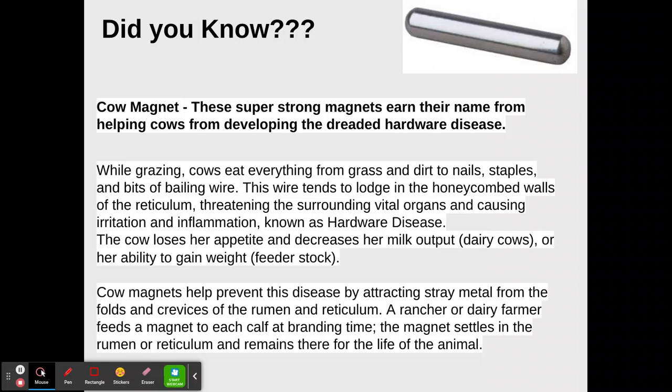The cow would lose their appetite and decrease their milk output if they were dairy cows, or their ability to gain weight if they were feeder stock. Cow magnets help prevent this disease by attracting stray metal from the folds and crevices of the rumen and reticulum. So a rancher or dairy farmer feeds a magnet to each calf at branding time, and the magnet settles in the rumen or reticulum and remains there for the life of the animal, and it'll attract any kind of foreign bits of metal that might get into their system.